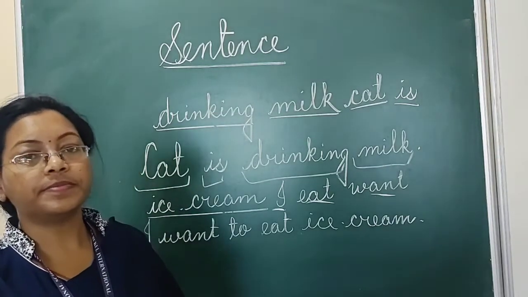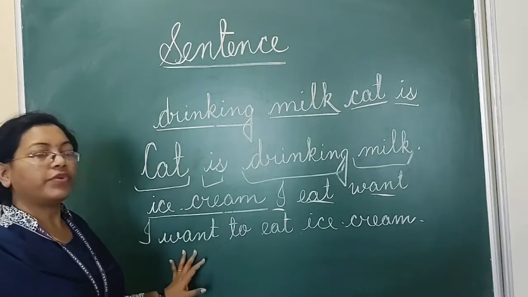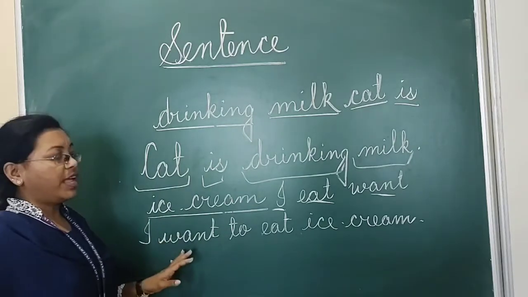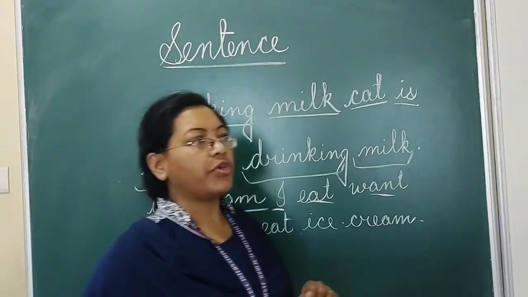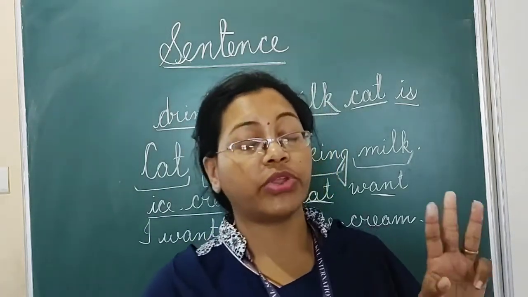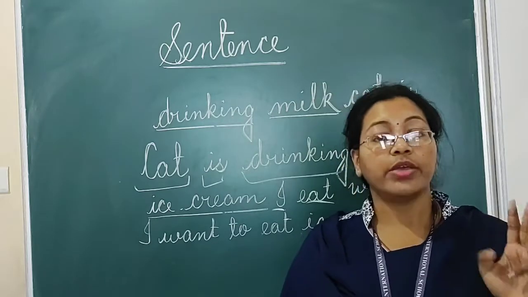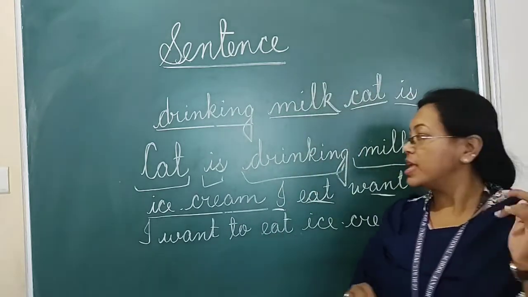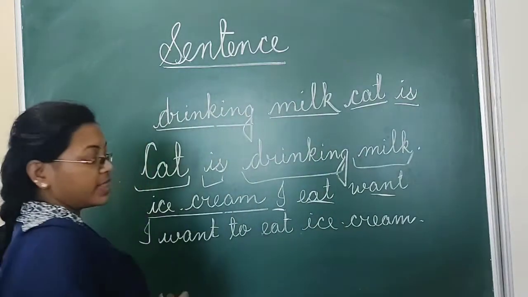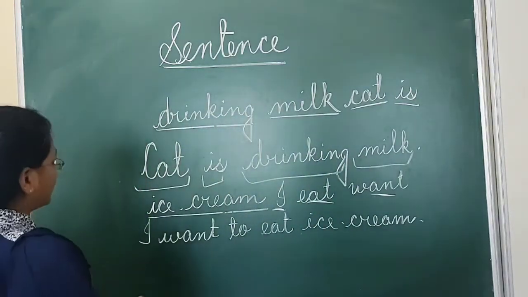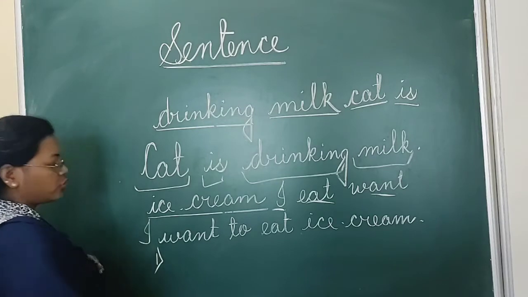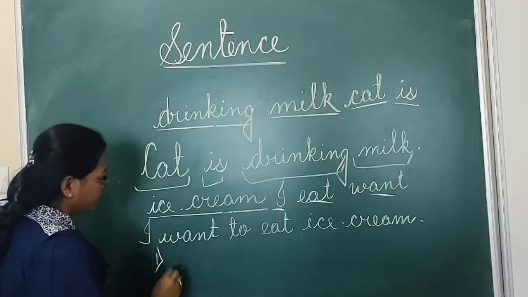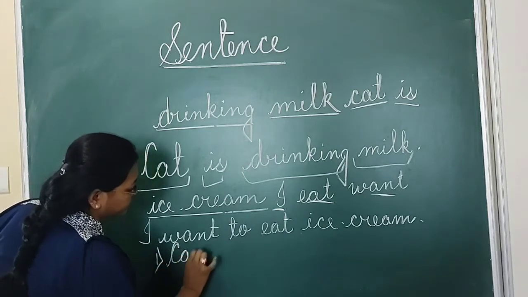Is it clear? Everyone, is it clear? Now, while we are framing any sentence, we have to keep three things in our mind. What are those three things? The first and foremost thing is that we should always start a sentence with a capital letter.